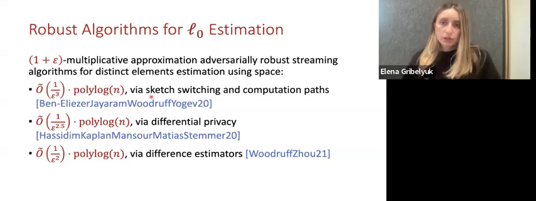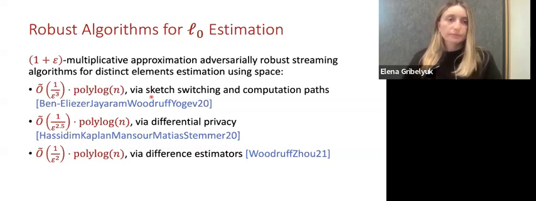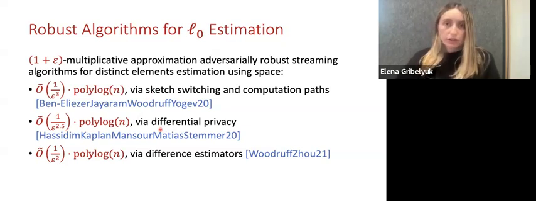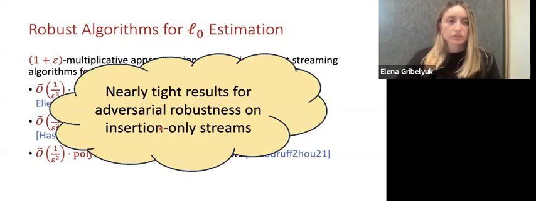So intuitively, the goal here is to conceal the internal randomness from the adversary. Similarly, there was a technique that used differential privacy to protect the internal randomness of the algorithm. And overall, this line of work has already provided nearly tight results for adversarial robustness in the insertion-only case.